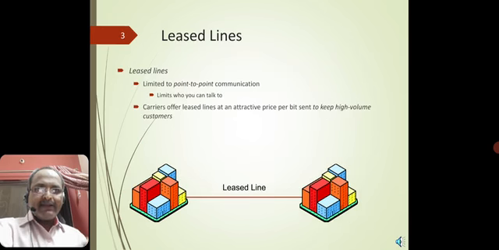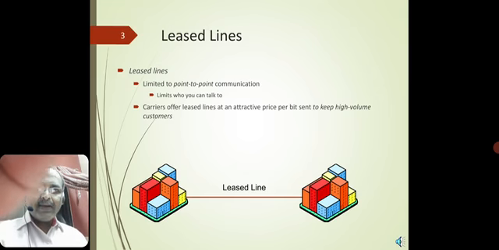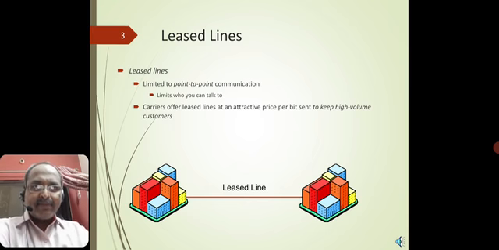See, if you say that leased lines are those lines which are not pricked or not continuously demonstrative. But here, if you look into this, another important constraint is, go back to the previous slide.